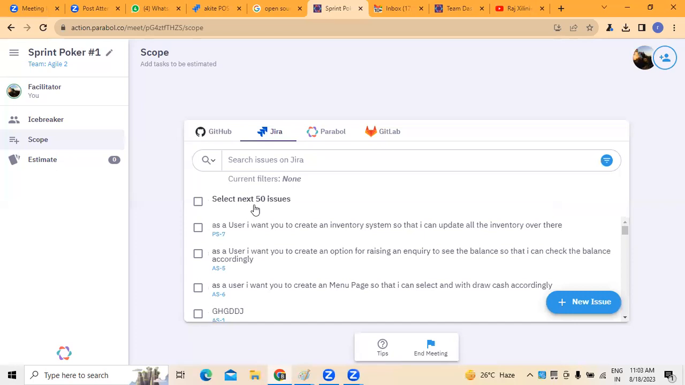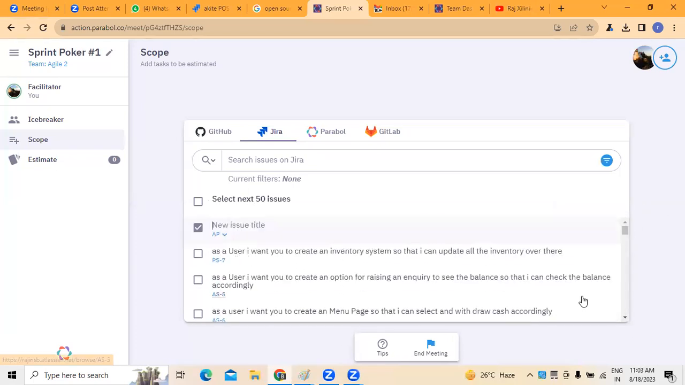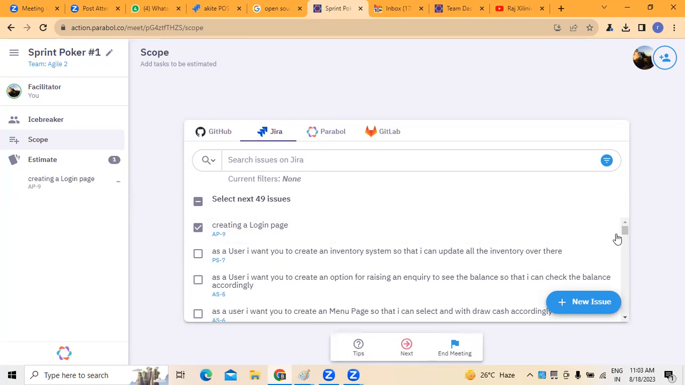You can see whatever issues I have, all the issues you can see here. If you want to create any new issue, we can create it here. For example, creating a login page. This is an issue which was created by me. If I want, I can create it. So this is what we have to do.